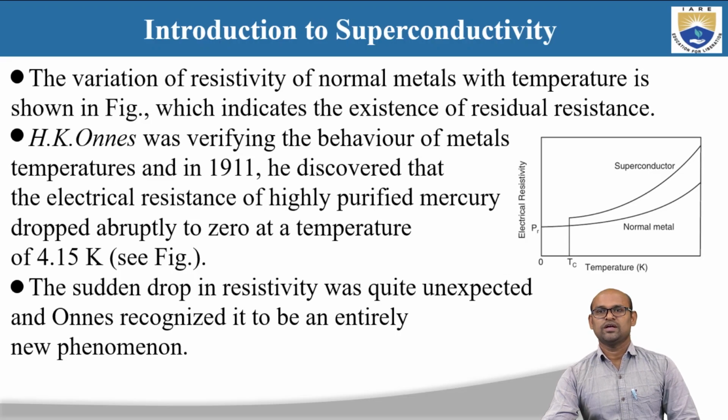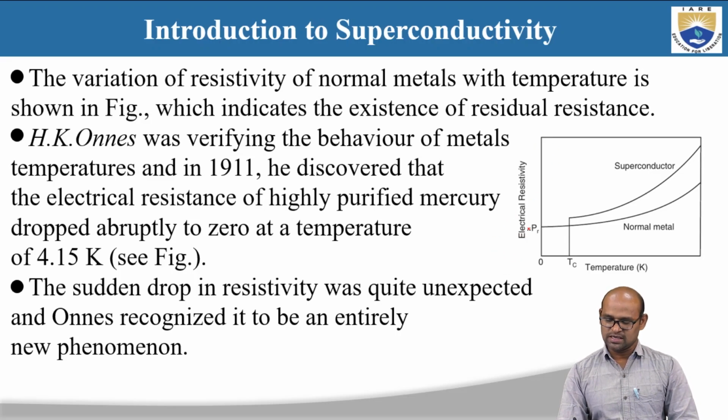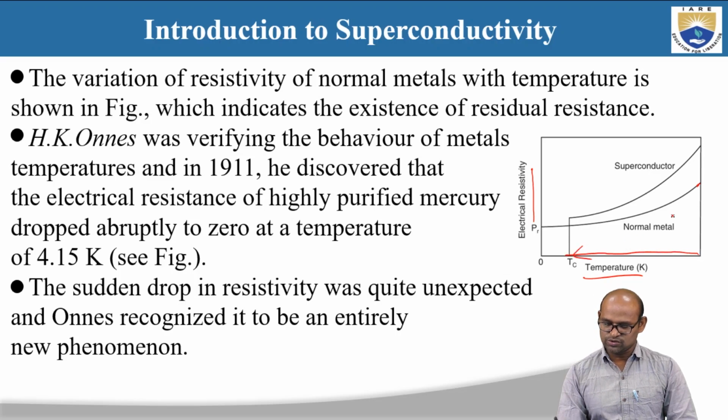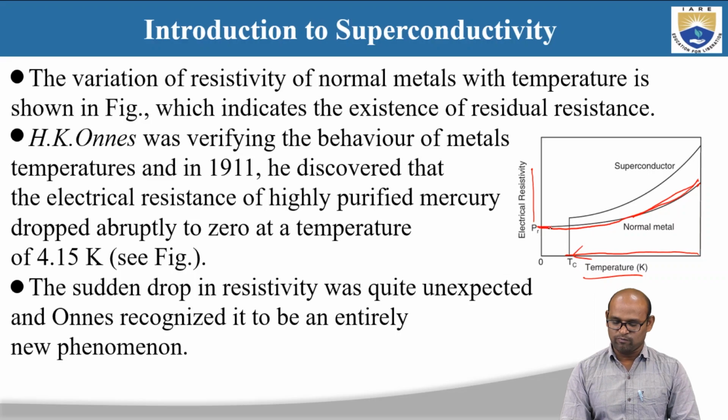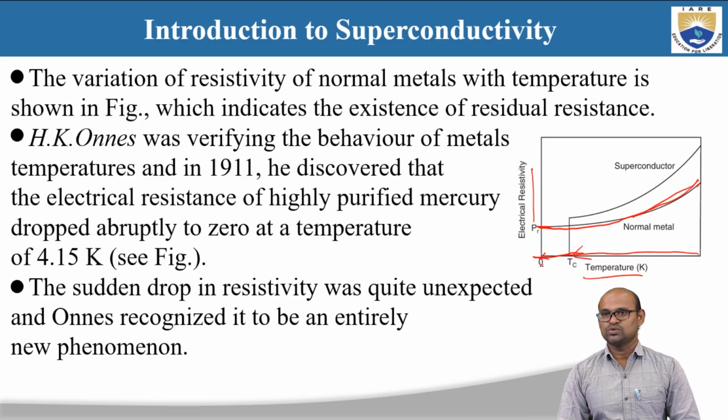The variation of resistivity of normal metals with temperature is shown in the figure. You can see in this picture that the y-axis is electrical resistivity and the x-axis is temperature. This is the direction of decreasing temperature. As I decrease the temperature, the resistivity decreases, and it drops to a finite value even when I decrease the temperature to absolute 0 Kelvin. This is called residual resistance.